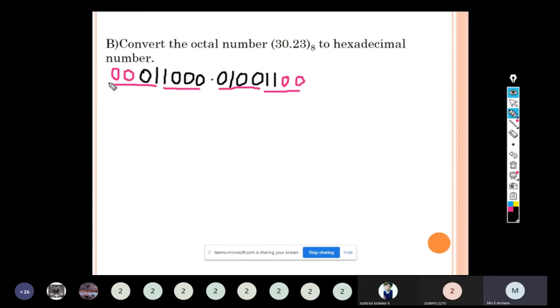What is the equivalent hexadecimal number? This will have the value 1. 1000 will have the value 8. 0100, by the 8421 code, will have 4. 1100 is 12. 12 stands for B. So the equivalent hexadecimal number is 18.4B.